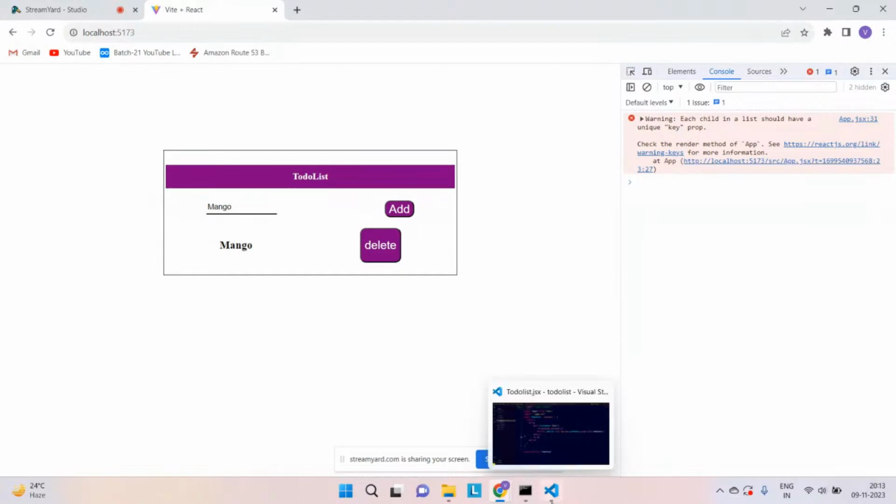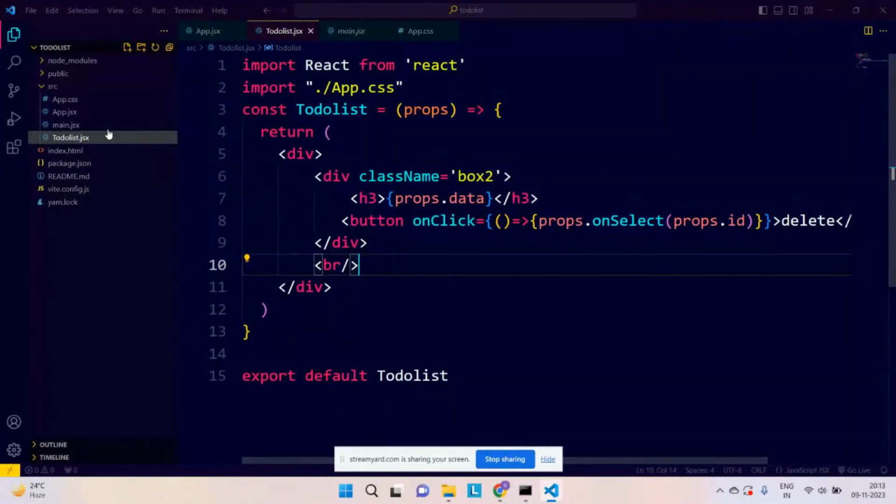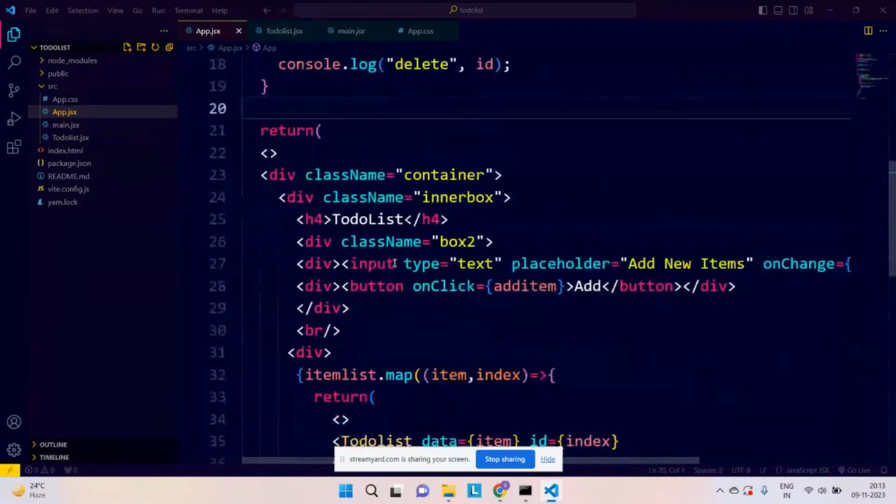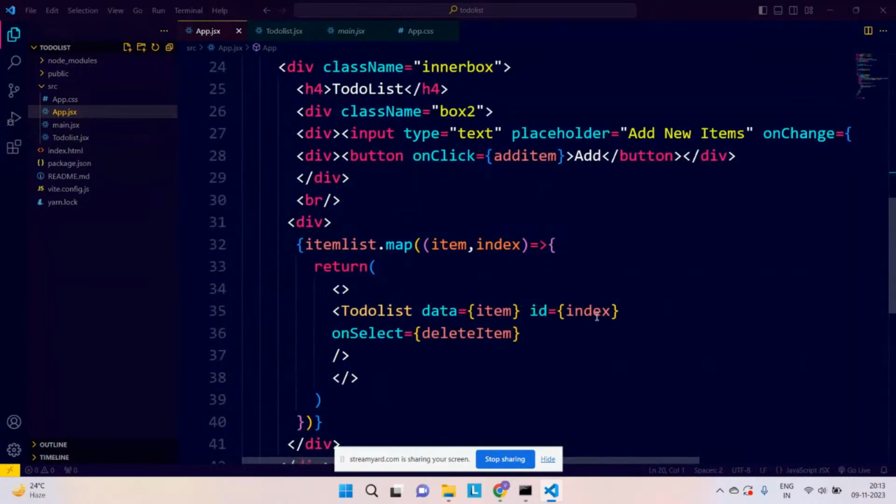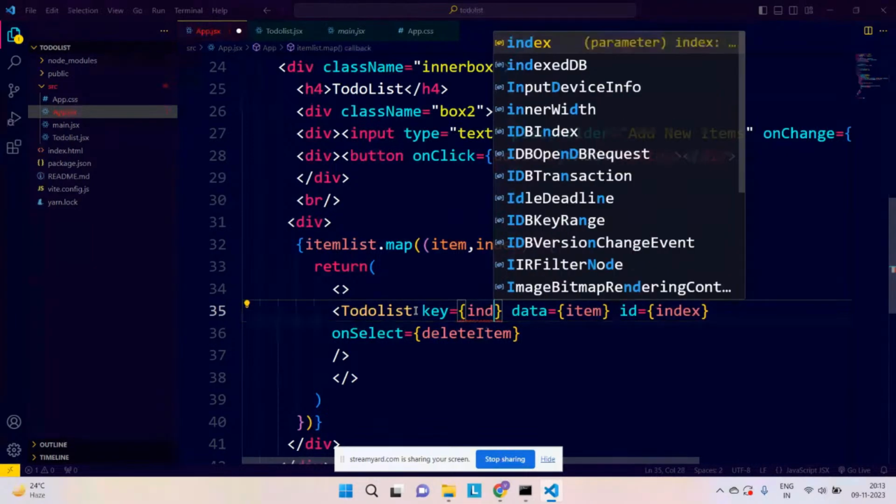Let me clear that as well. We have index over here, so let me add a key, which can be index. Perfect. Now I think that error will resolve.